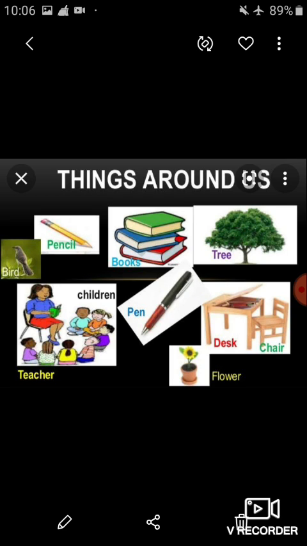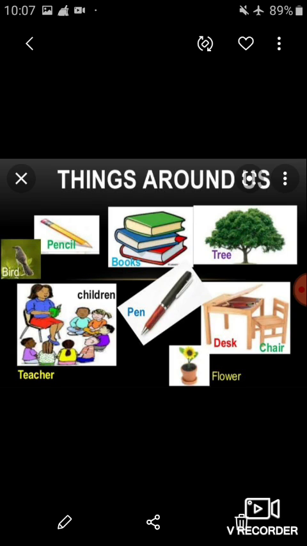This is your subject teacher of science and today I am here with a new chapter number 8, Things Around Us from your textbook. So my dear students, first of all, do you know the meaning of things? Yes, it means object. So students, objects around us are all kinds of objects and thus identifying them is important. Doors, fans, ball, book, pen, pencil are few objects which are around us. So in this chapter we are going to discuss the things around us.